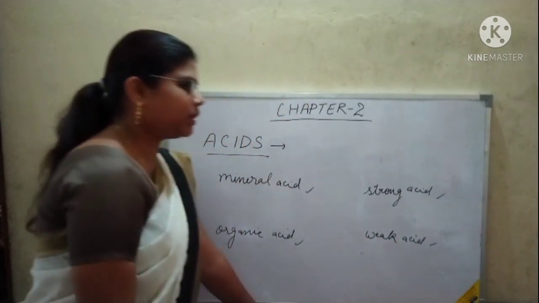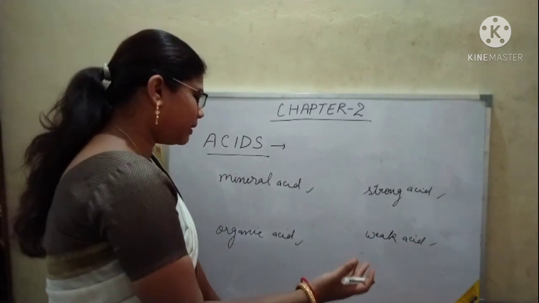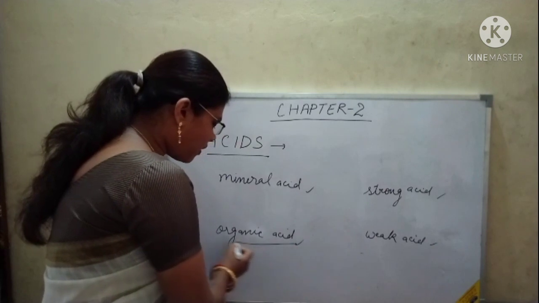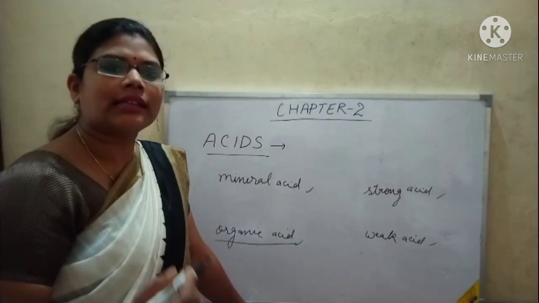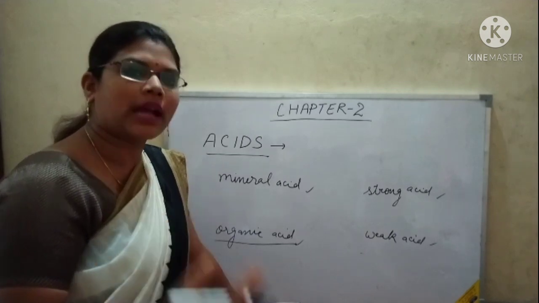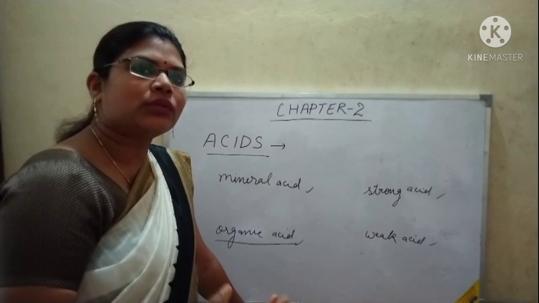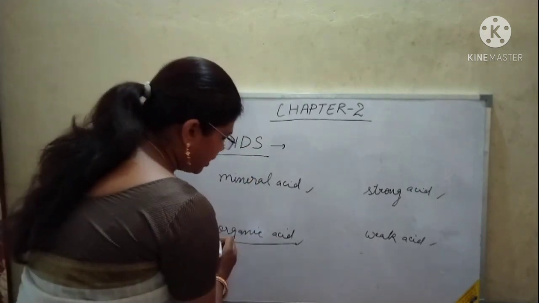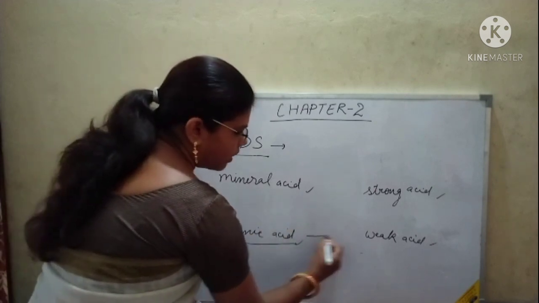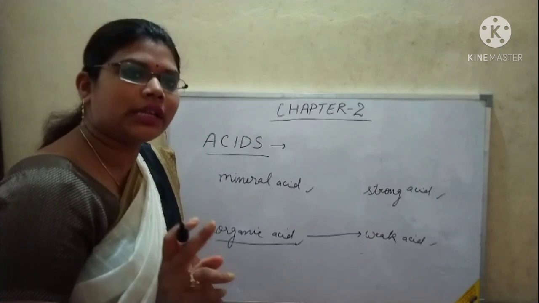Like in the ant you will get formic acid, in the curd you are getting lactic acid. Then in the tamarind, tartaric acid, oxalic acid, malic acid. So these all are the naturally occurring acids.